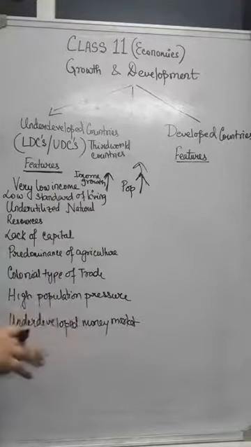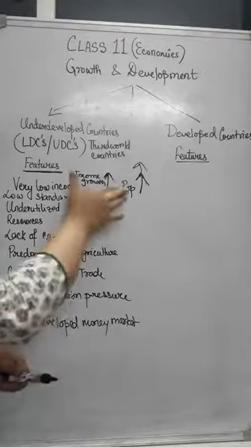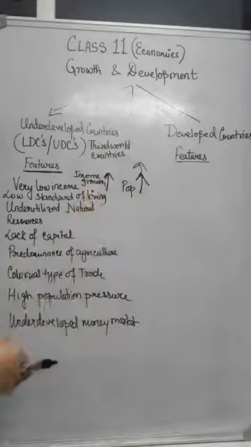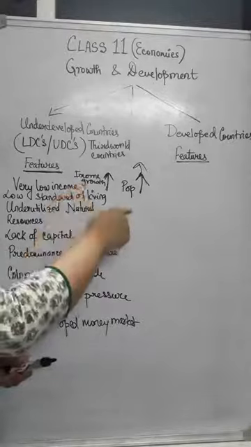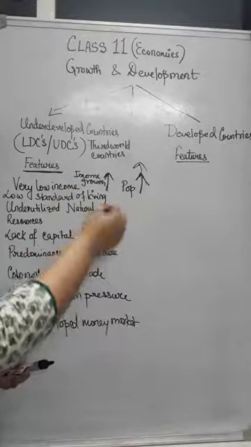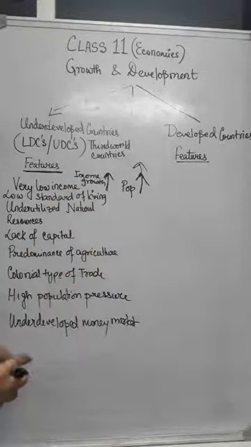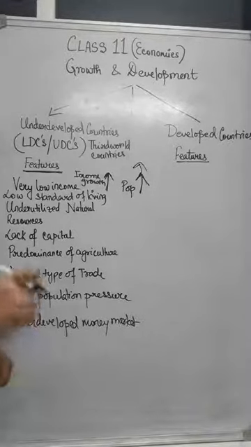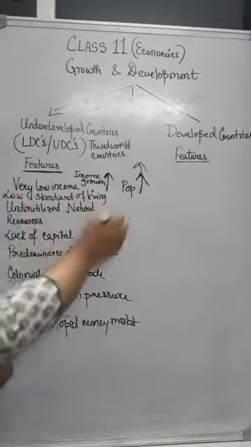Similarly, even if income growth is taking place, if the population increases at a very high rate, then that income is shared, for which each and every person enjoys very little income. And that results in a low standard of living.